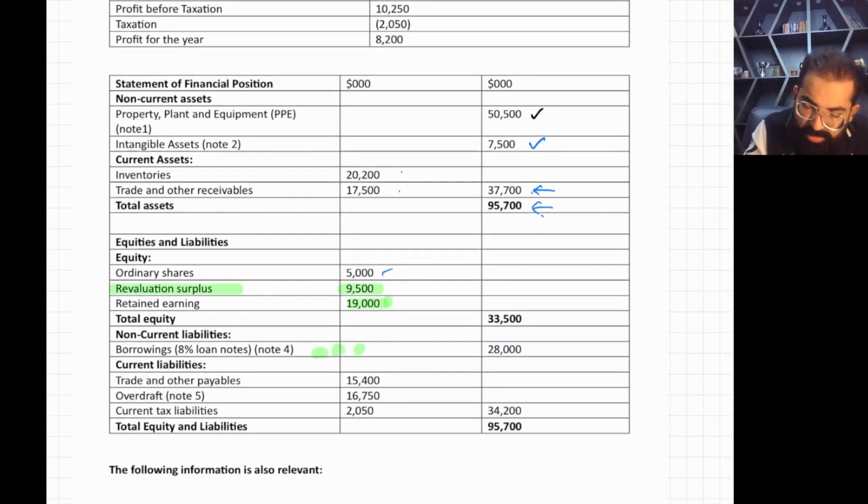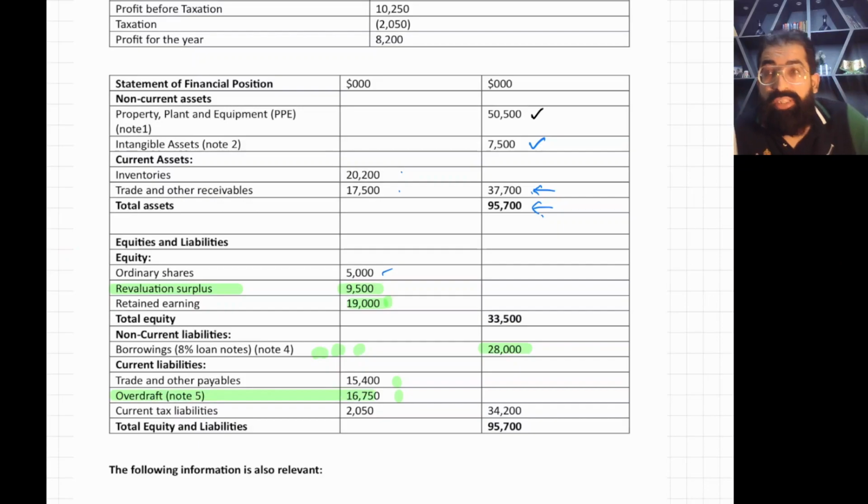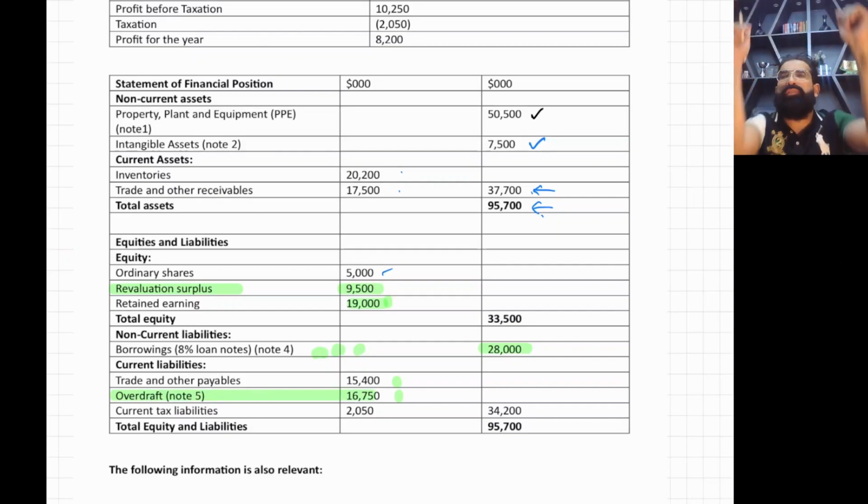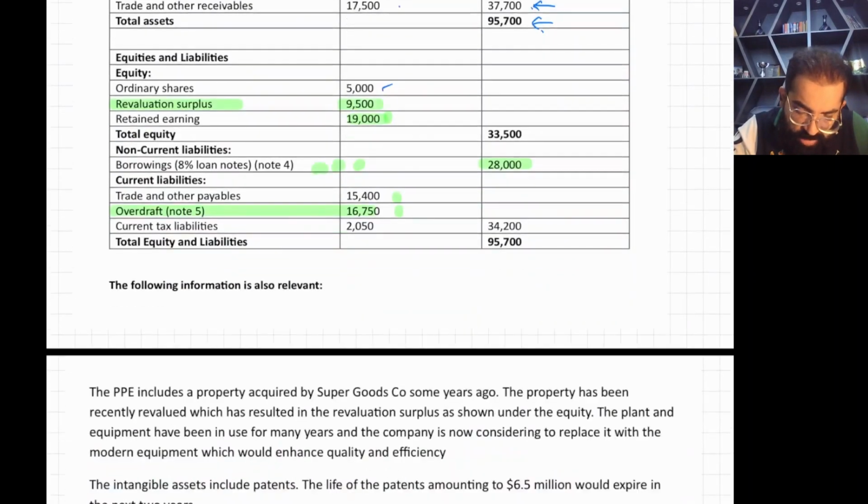You have an 8% loan note of 28,000, a significant amount, right? Then you have trade payables and overdraft. Wow, overdraft. Overdraft is a very dangerous current liability. Okay, this is the situation.